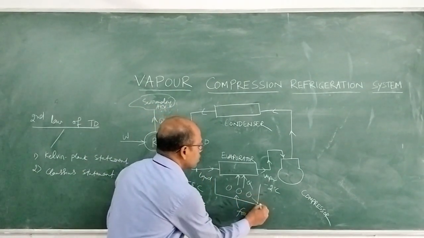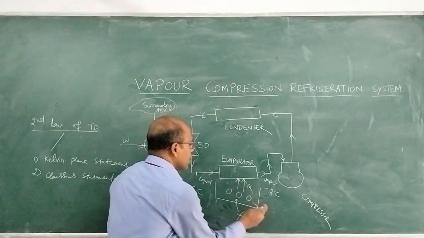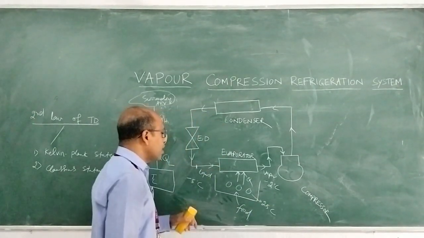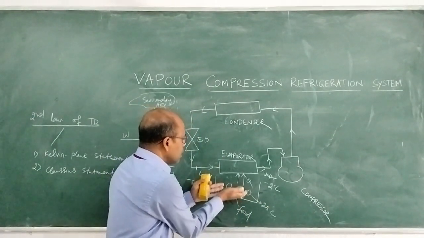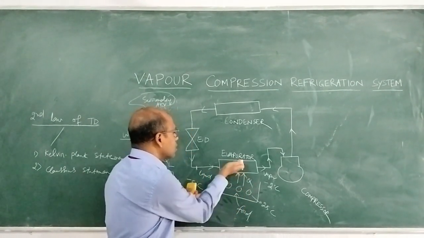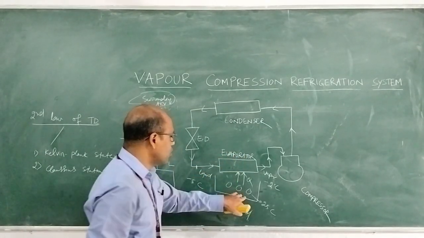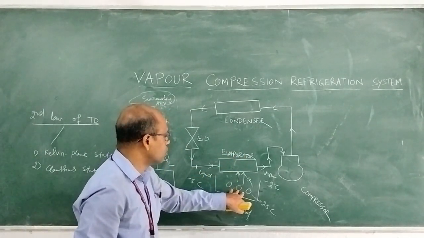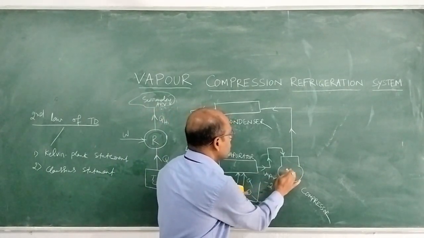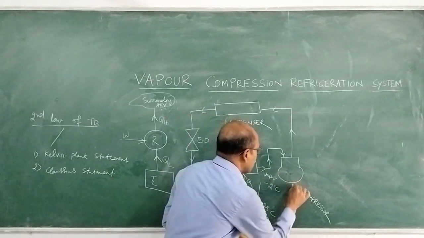A food has a temperature approximately from the market. You take some food and place it in the refrigerator. Let its temperature be 25 degrees. As we know, heat flows from high temperature to low temperature. From this apple, heat flows to the low temperature refrigerant. In this way, the apple will cool. Any food will cool. Okay. After the -2 degree vapor refrigerant enters the compressor, it is compressed by taking some work input.